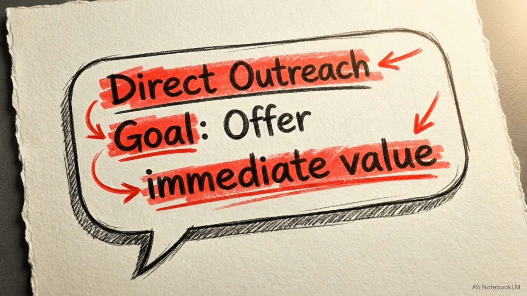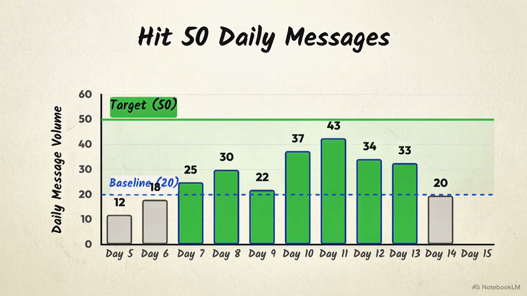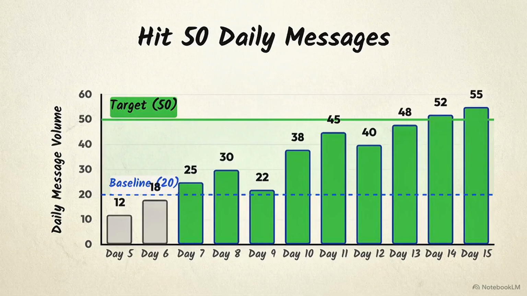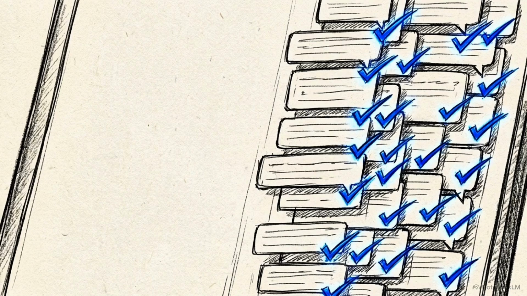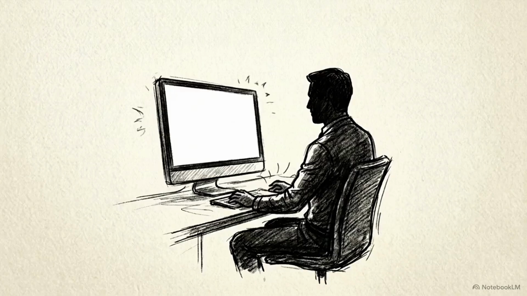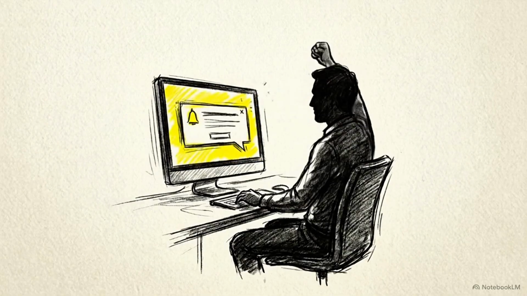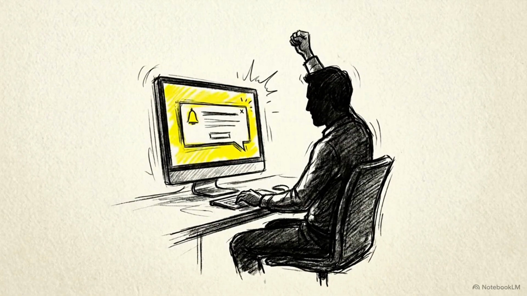"Hey, I noticed your content. I can help improve your videos. Want a sample?" To succeed, you must send between 20 and 50 of these messages every single day. Mass silence from creators is a mathematical certainty. Lack of response is an expected part of the process, not a reflection of your potential. Direct outreach functions as a test of probability. Sufficient volume ensures that a small percentage of recipients will eventually engage with the offer.